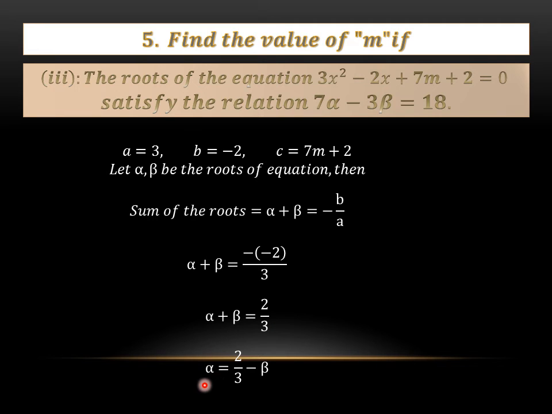From here, we have to get the value of alpha. We can take alpha to the other side of the equation or beta to the other side of the equation. That depends on our choice. I have taken beta to the other side, and plus beta has become minus beta now. So the equation is alpha equals 2 by 3 minus beta. We will say that this is our equation 1.